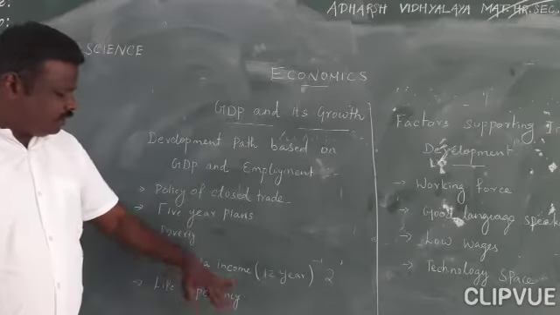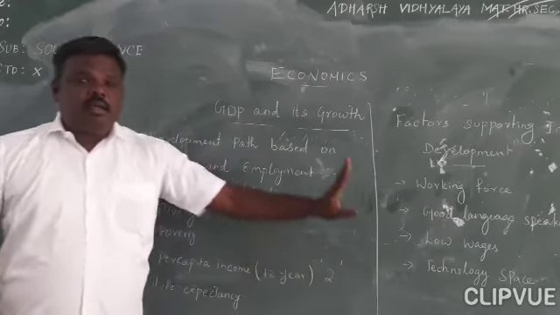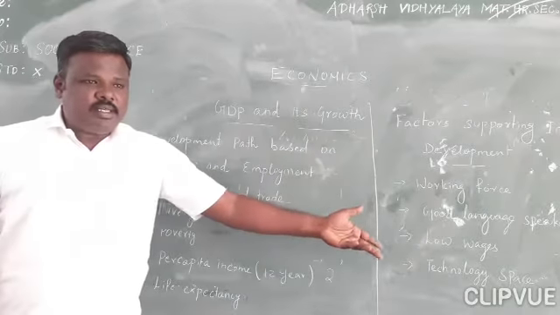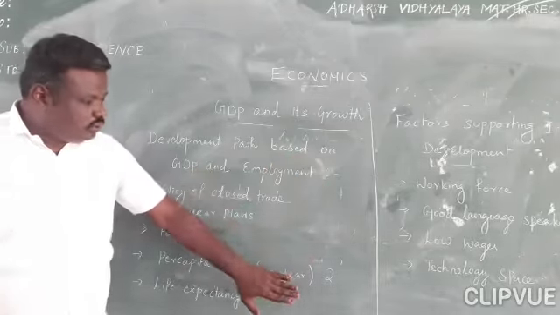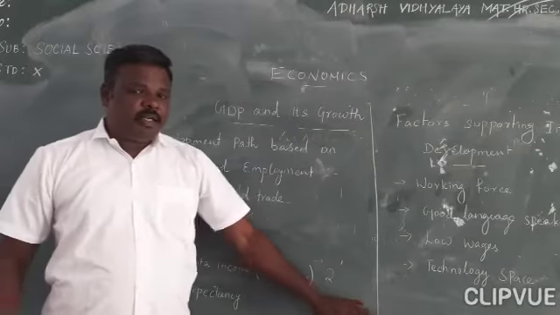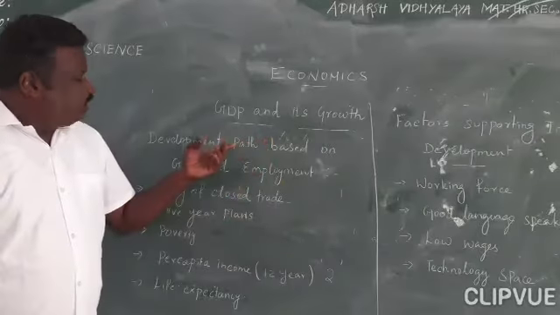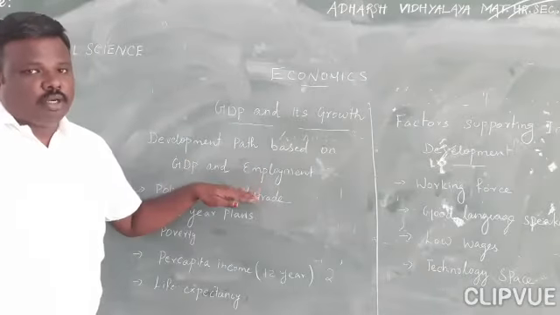Normally the per capita income in earlier days was just 300 dollars. After that it doubled to 600, for example. So within 12 years our per capita income doubled because of the new methods and the development path we followed.